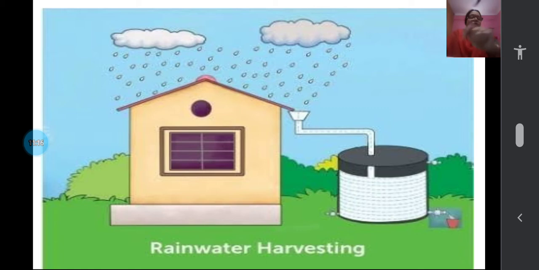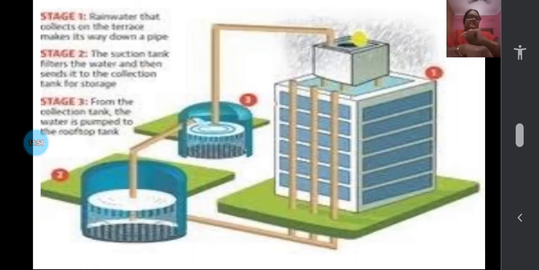See here, children, the clouds are bringing the rain, and the rain is falling everywhere. Even on the rooftops it falls, and it gets wasted. So instead of that, we have to connect it to a tube. You can see the tube runs through pipes, and that pipe should be connected to a storage tank. There the water should be stored, and it can be used for various other purposes, like washing vehicles and watering the plants. Here we can also fix a filtration part and filter the water, and it can be used for drinking and cooking also. So collecting and storing rainwater for future use is called rainwater harvesting.